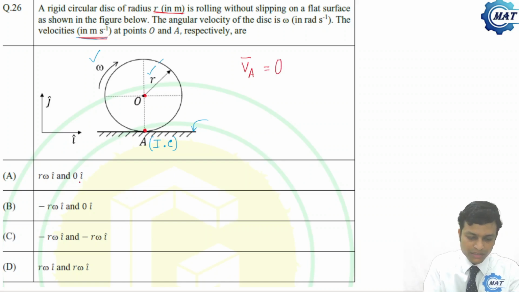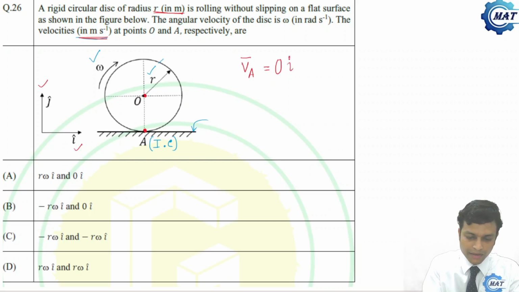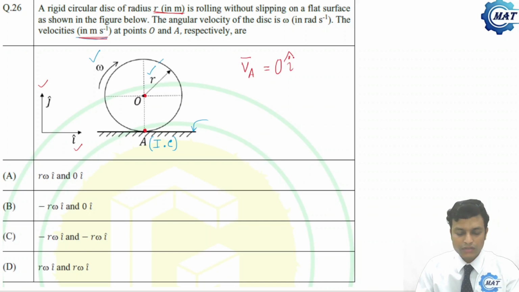In the options, it is given in vector form with unit vectors i along x direction, j along y direction. So the velocity will be 0 i, no velocity at the instantaneous center, point A.